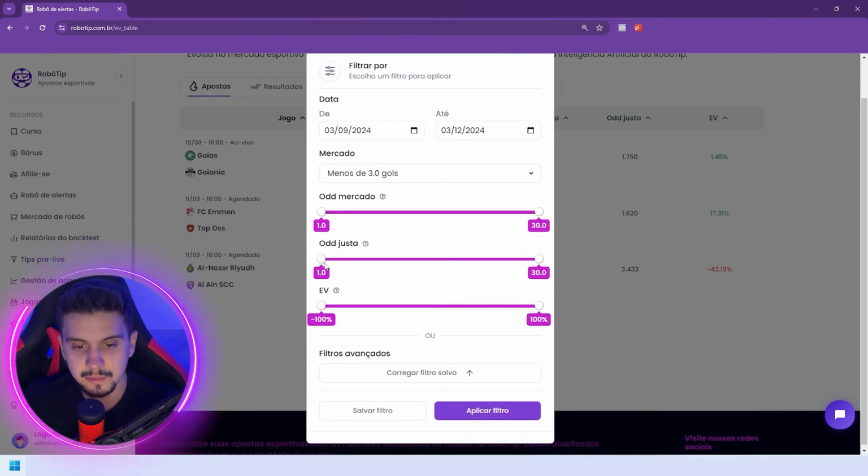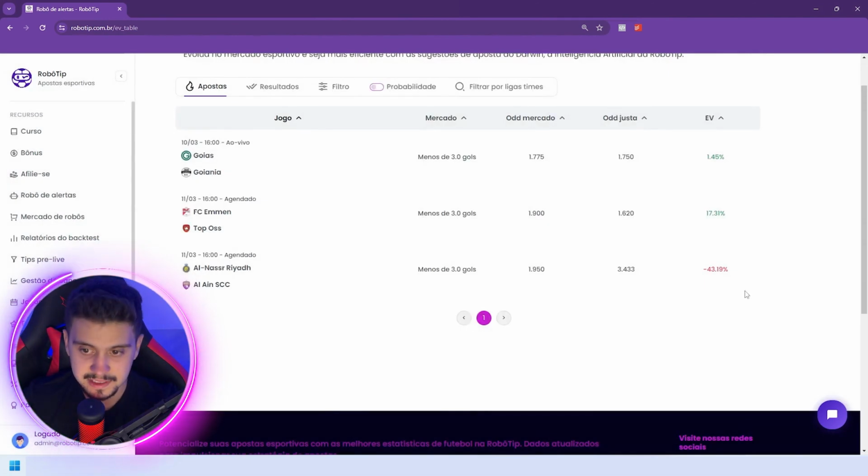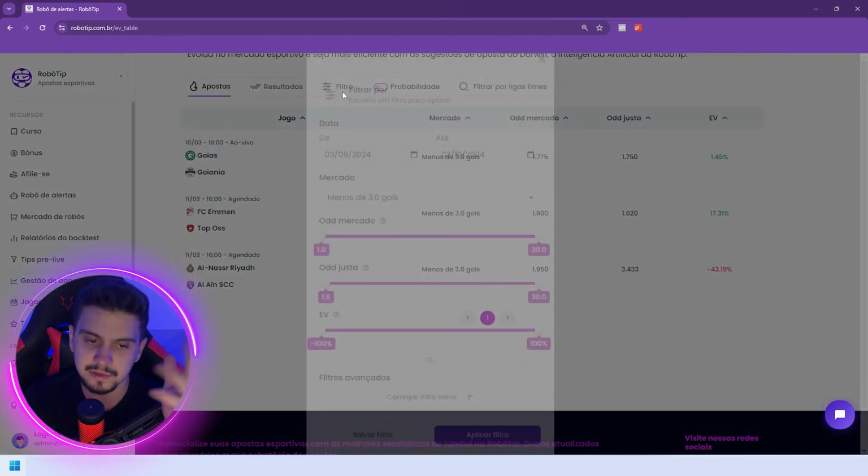Oh, I want a fair odd above 1.60. You can put here 1.60, for example. See, put it here in the filter. 1.50, 1.60. Great. He picks for you only the fair above 1.60. As you can see here, the fair 1.75. Here, the fair 1.620. So did you get it, right?